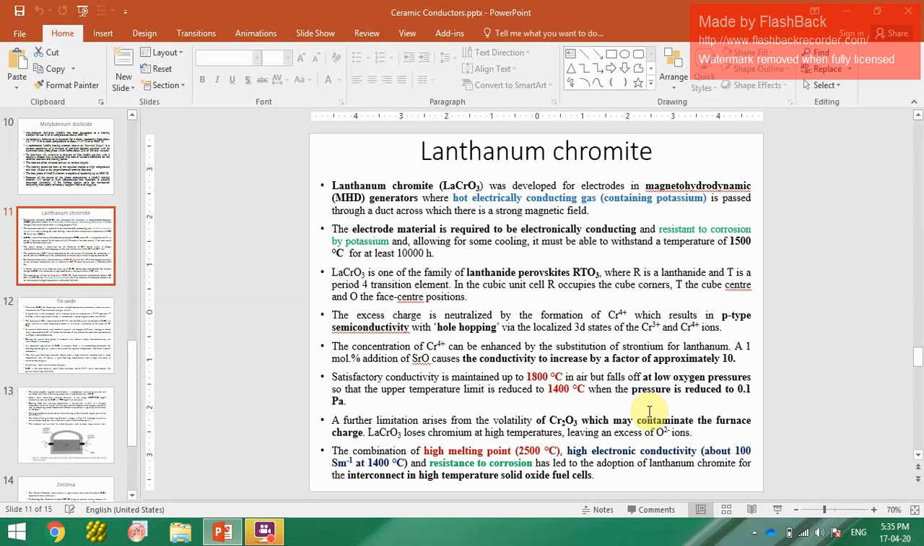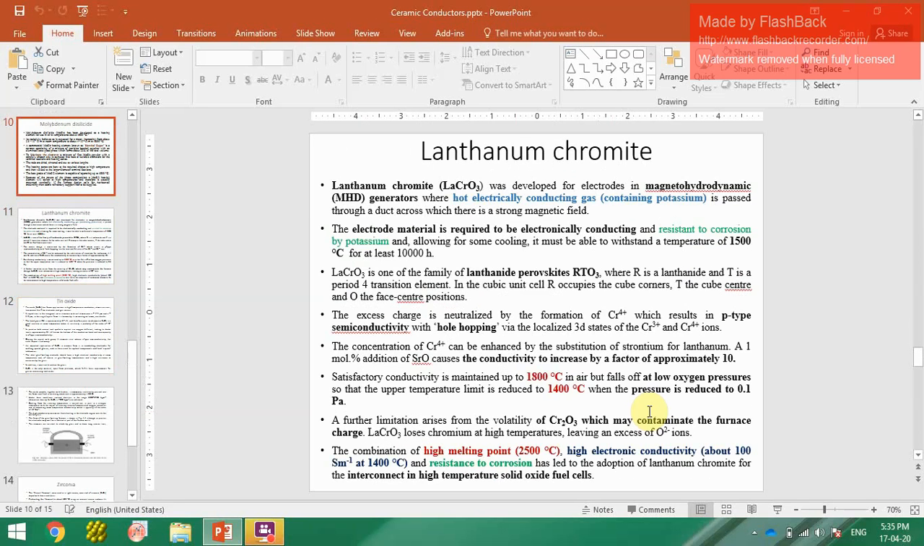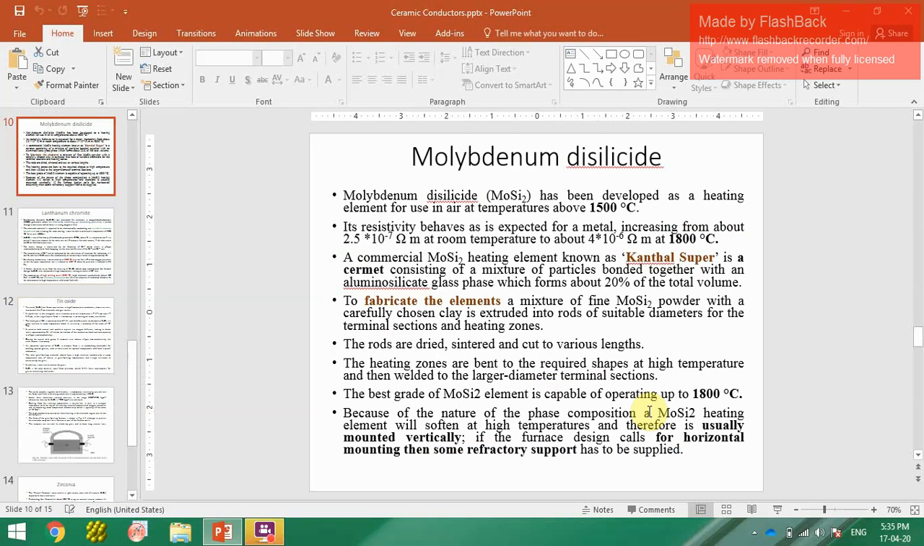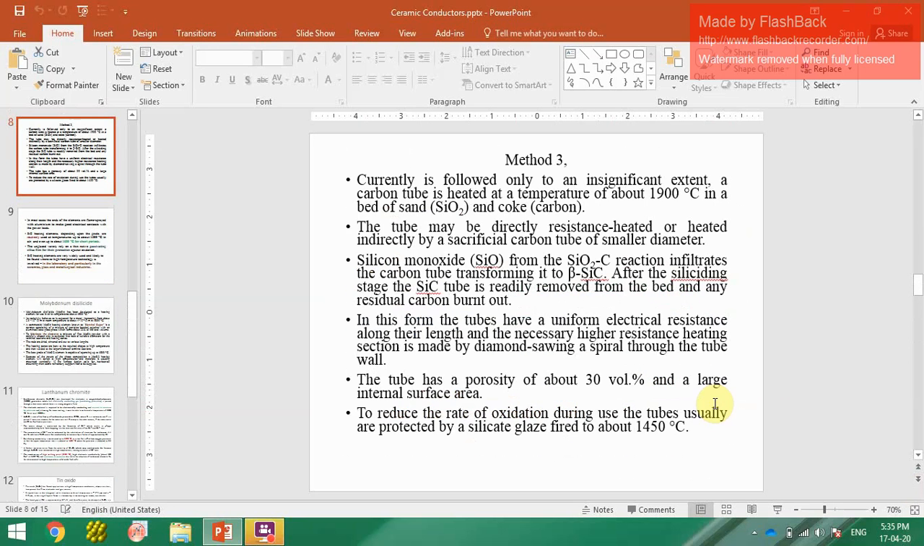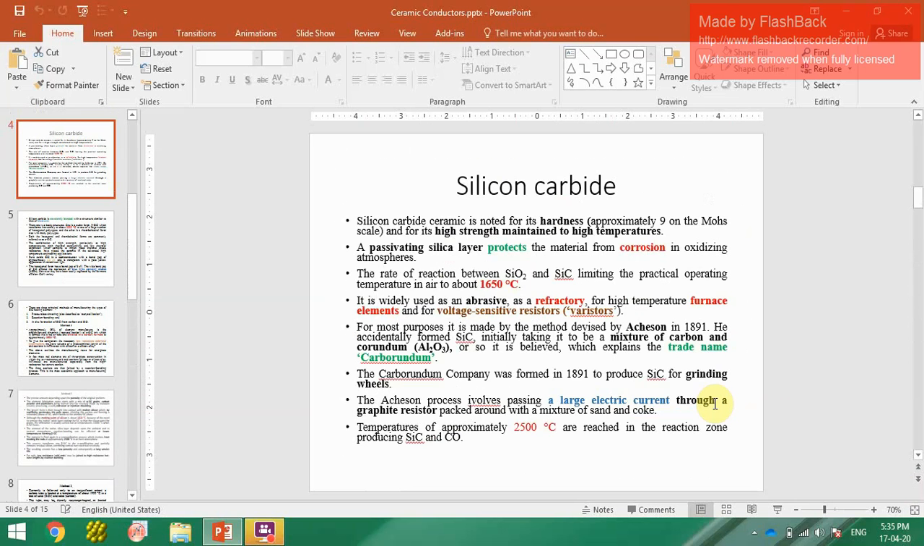So in between we can use this lanthanum chromite and molybdenum disilicide. It is having conductivity near about metals, operating at around 1800 degrees Celsius, and silicon carbide, which we can use around 1650 degrees Celsius.